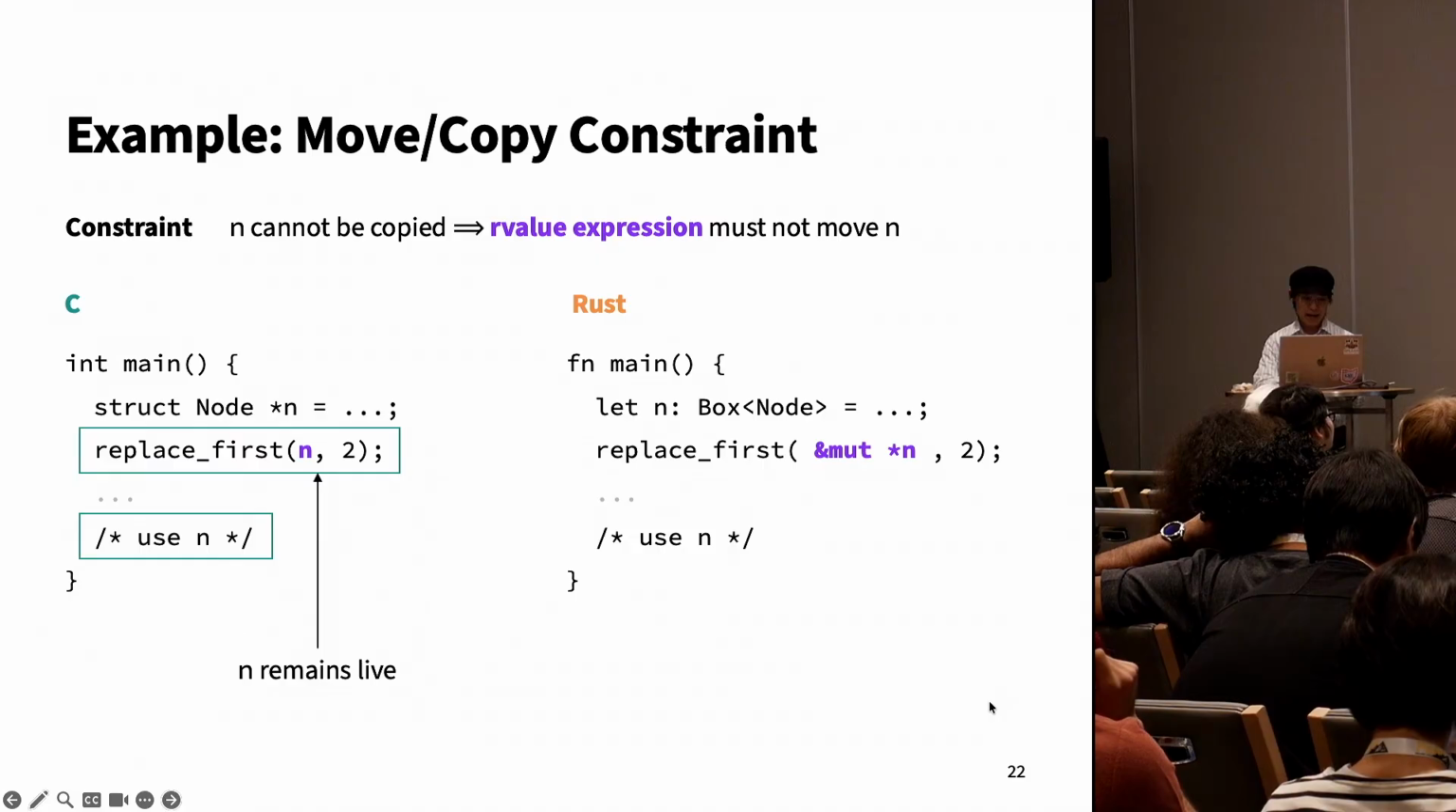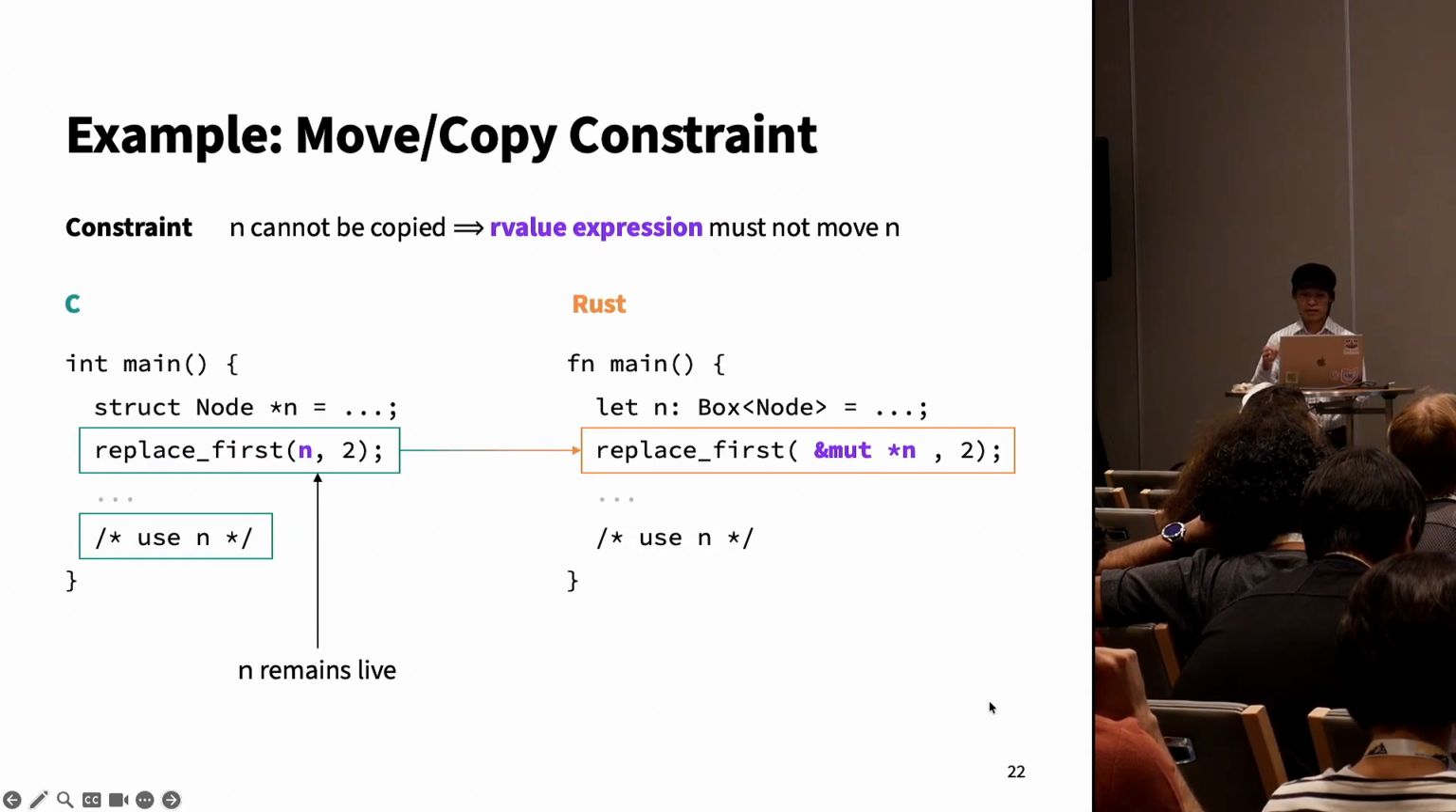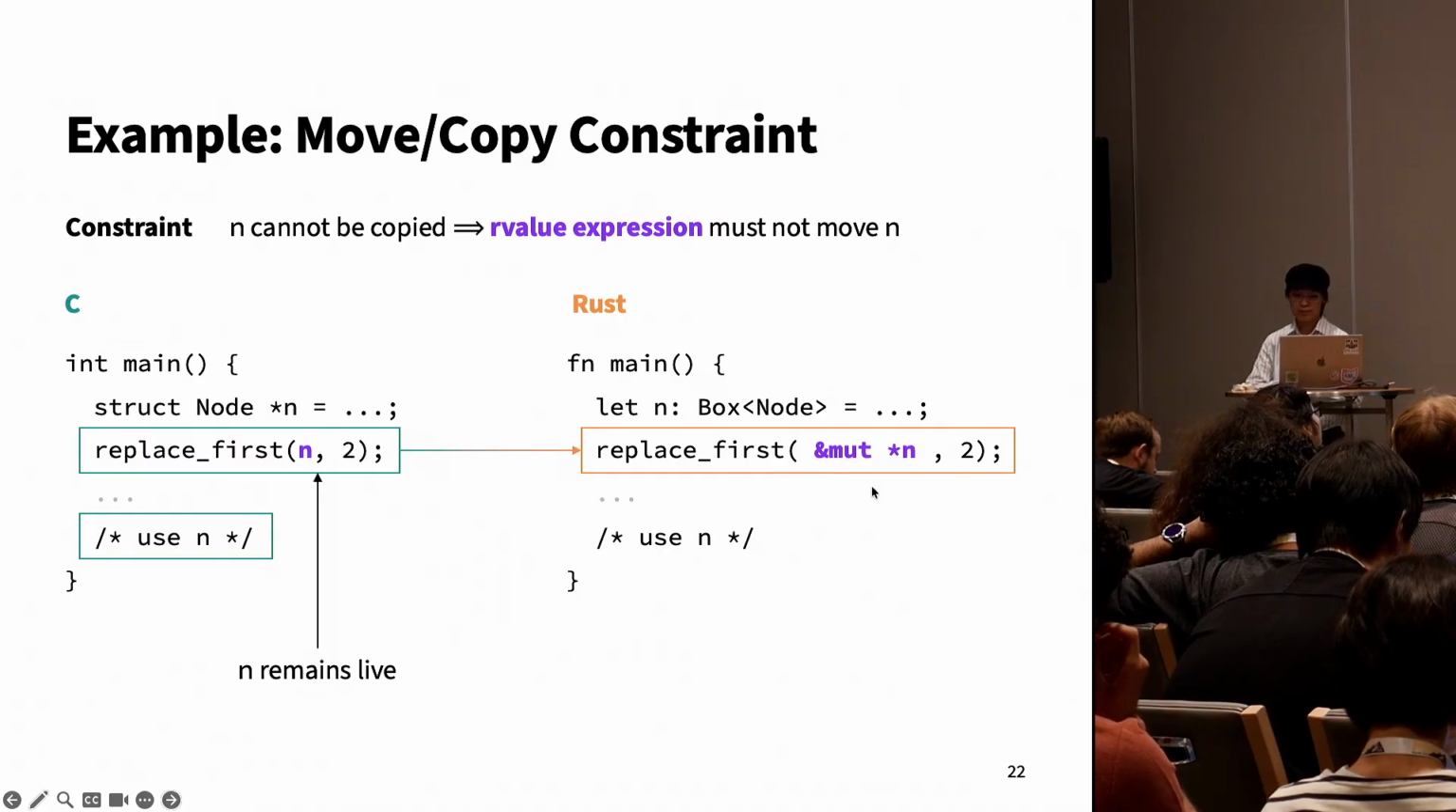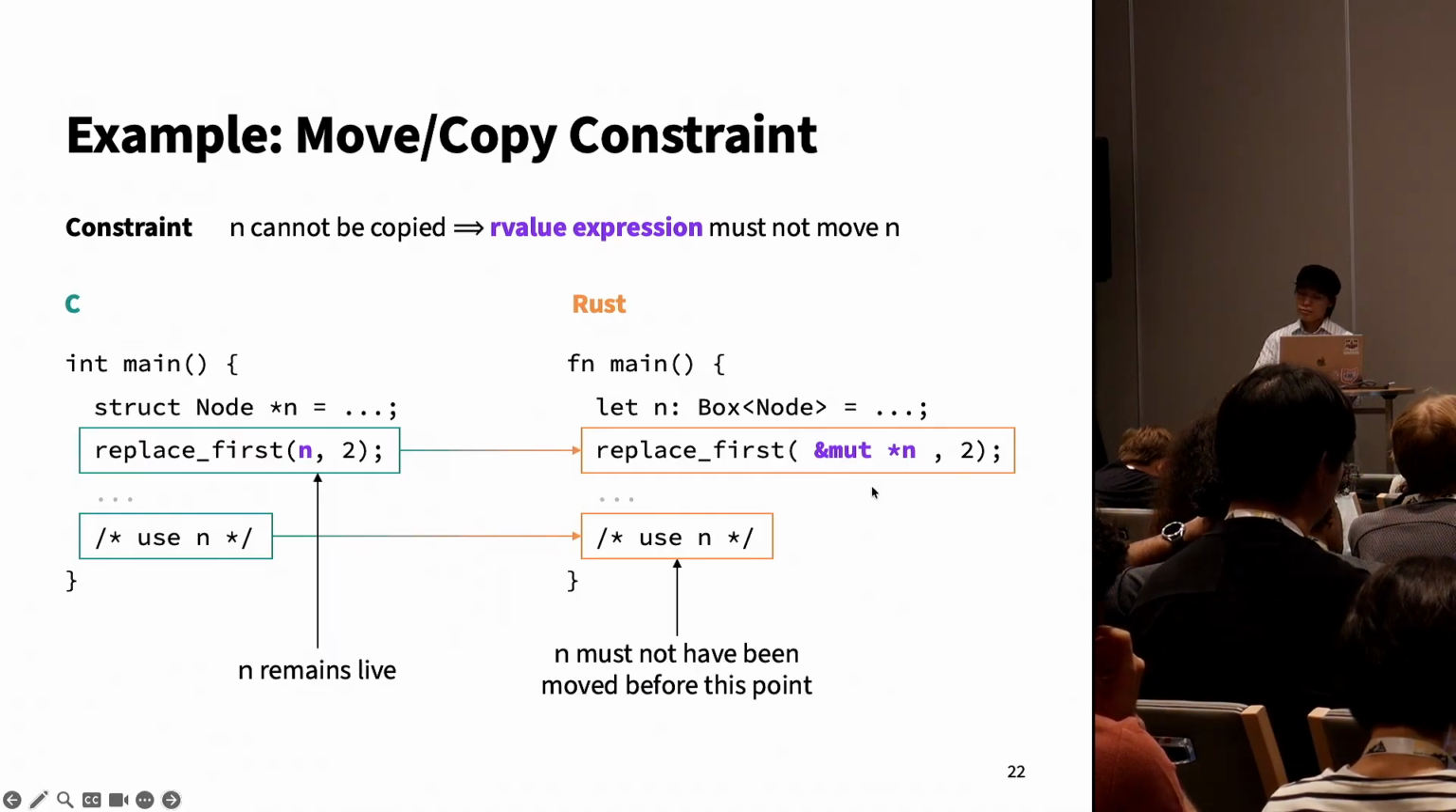First, n is used in this call to replace first, and then it is used again at the end of main. Second, if n cannot be copied, then the ownership of n may be transferred, depending on what you choose as the type of this R-value expression on the Rust side. Third, if ownership of n is transferred at that purple R-value expression, then we can't use n at the end of main.